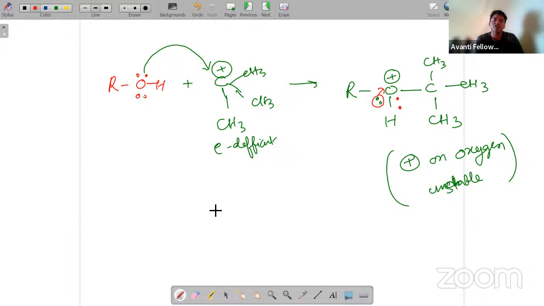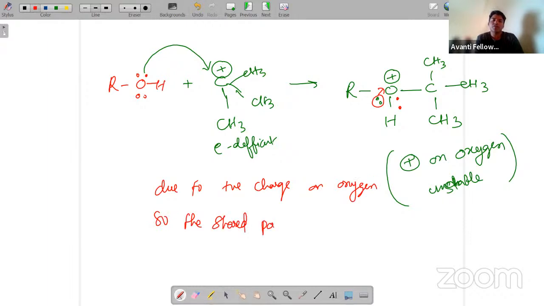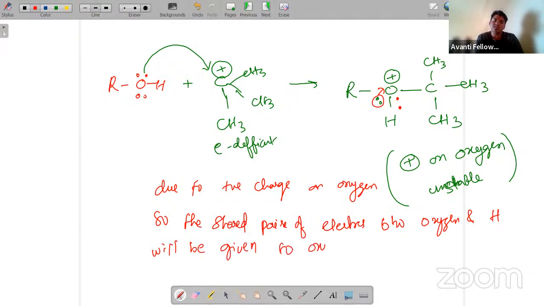The shared pair of electrons between oxygen and hydrogen will be given to oxygen by removing H plus, the proton.